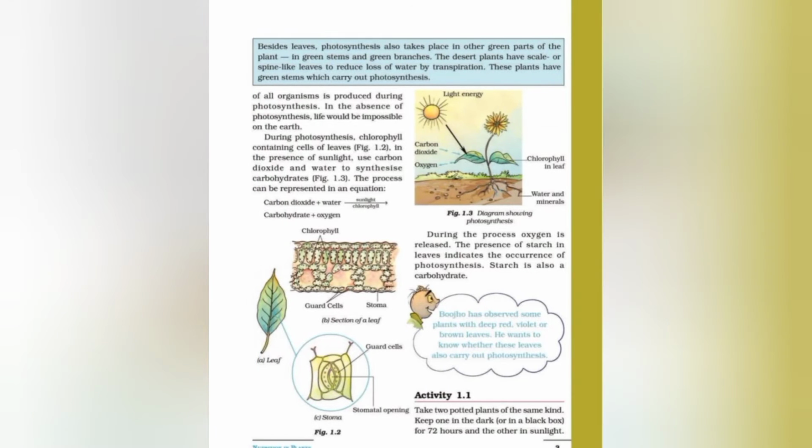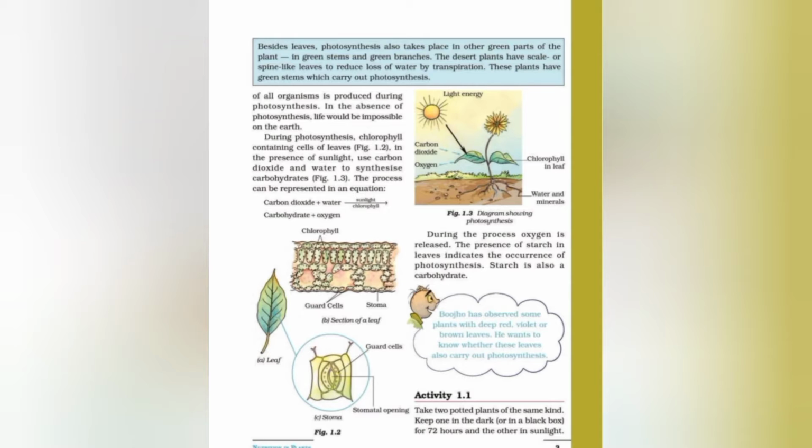So students, today we are starting with activity 1.1, and I want to give you a small recap of what we have done in the previous session. So students, what is the importance of photosynthesis? Can you imagine the earth in the absence of photosynthesis? No. Why? Because photosynthesis enables the green plants to make their own food. In the absence of photosynthesis, there would not be any plant.